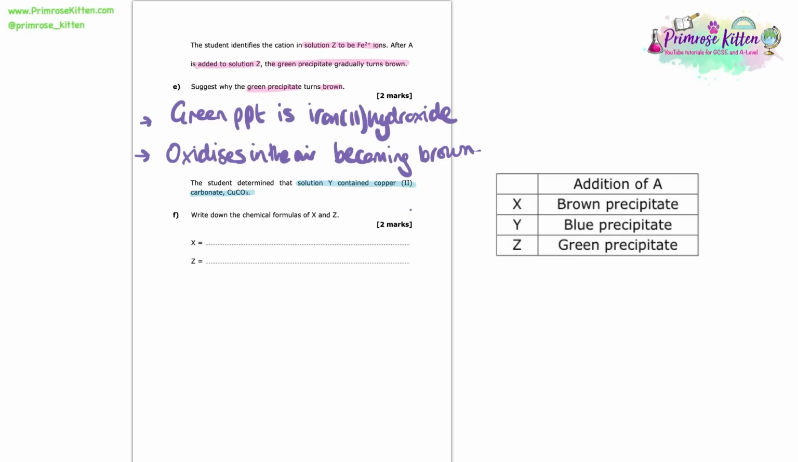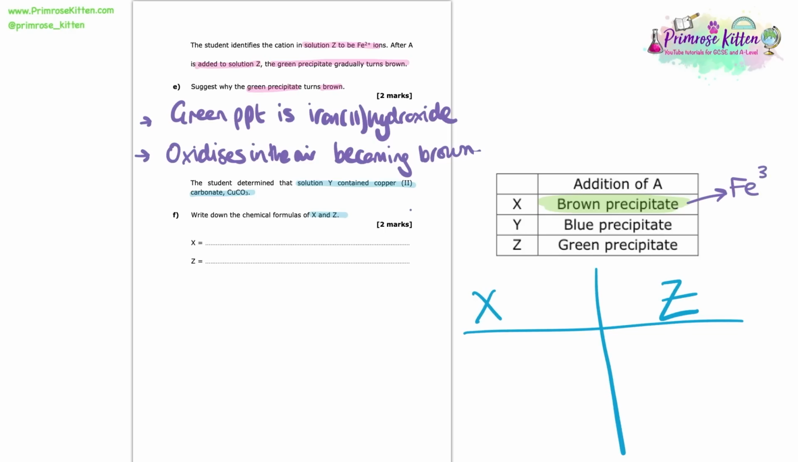And here we're asked to write down the chemical formulas of X and Z. So to do this, I'm going to write a little table here, just to organise all the information that we know about X and Z. Now I'm going to look at the table that they gave us in the earlier part of the question. So we know we got a brown precipitate when sodium hydroxide was added to X. And we need to know that that means that Fe3+ ions were present. Next up in Z, we know we got a green precipitate when sodium hydroxide was added. But that means that Fe2+ ions were present. We need to have that knowledge in our memory. So now we can write those down.